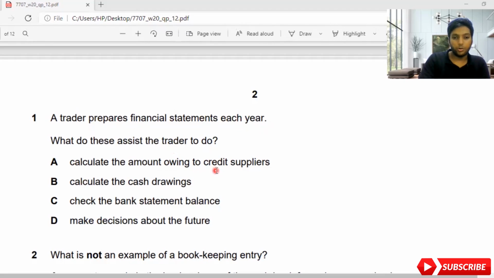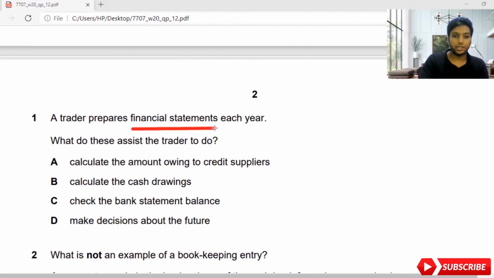Calculate the amount owing to credit suppliers, calculate the cash drawings, check the bank statement balance, or make decisions about the future. Now, you need to understand what the trader is preparing: he is preparing financial statements. Why does a person need to prepare financial statements? It's not to know how much money you owe to credit suppliers, not the amount you are taking from cash, and not to check the bank statement balance. The main reason is to take decisions about the future of the company.